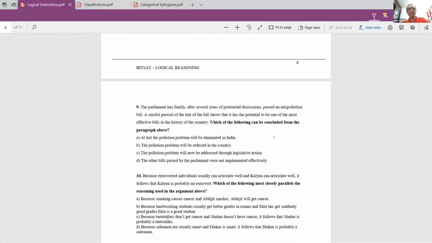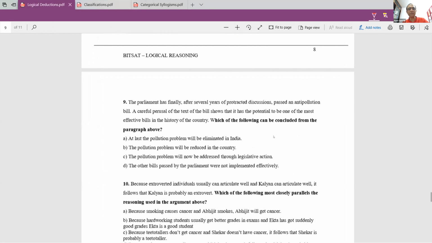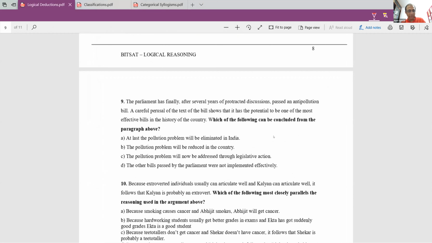Let's start with the 9th question. So let's try to answer this. The parliament has finally... what is the question? Which of the following can be concluded from the paragraph above? Let's see the answers.